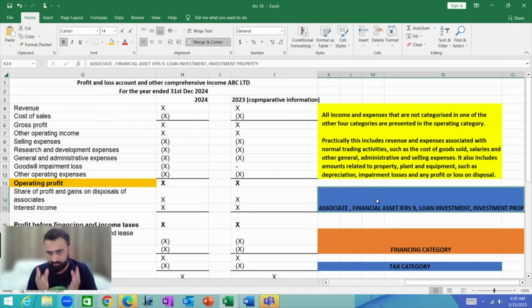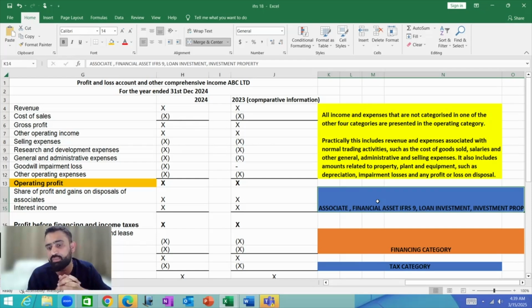In investment activity, we will have incomes and expenses, gains and losses, which relate to investment decisions, like share of associate profits, gains or losses on financial assets categorized at fair value through profit and loss account, dividend incomes, interest incomes. These items will be presented within the investment activity.